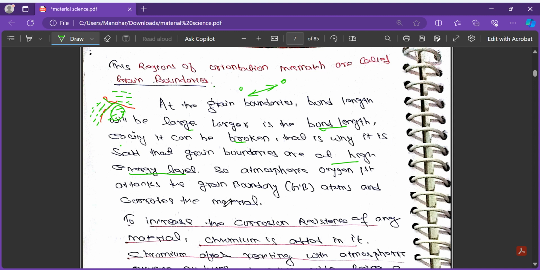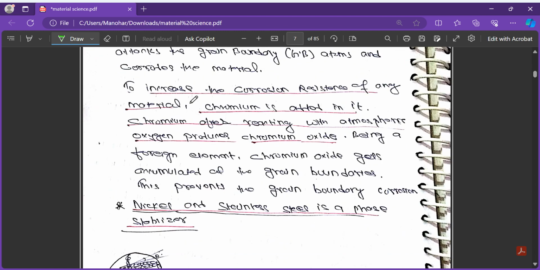Atmospheric oxygen attacks first at the grain boundary, because it is the grain boundary where the bond length is higher. The atoms are at a high energy level, and they can easily be broken. Now, to increase the corrosion resistance of any material, we add chromium to it. Why?